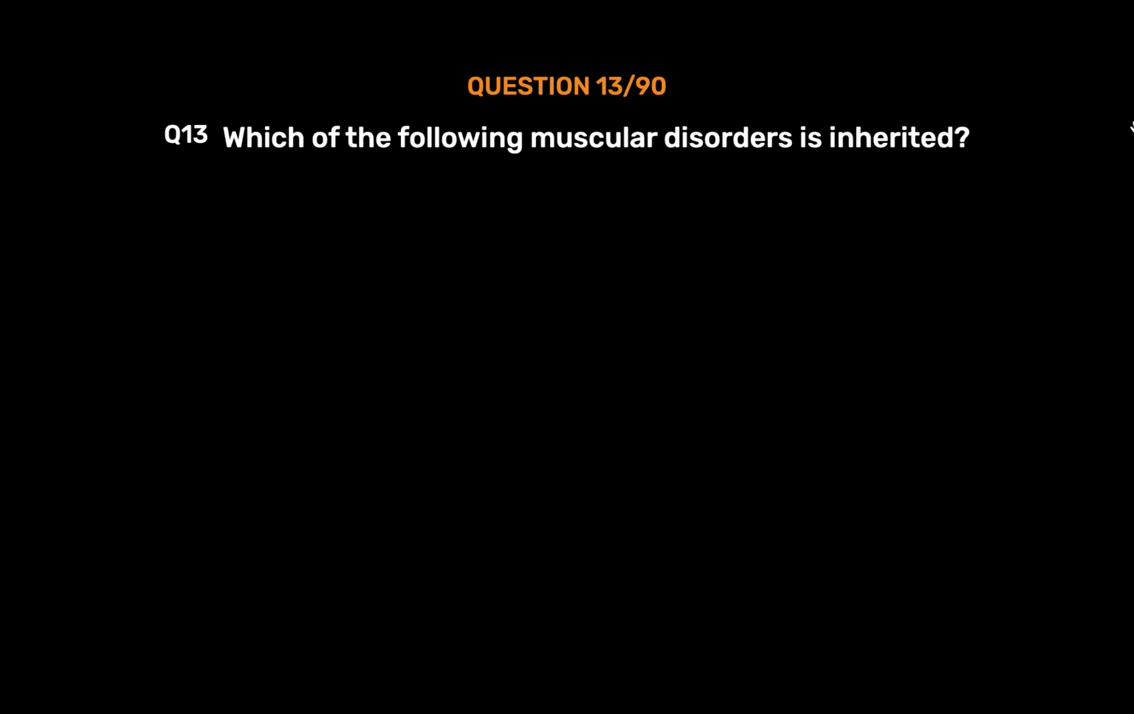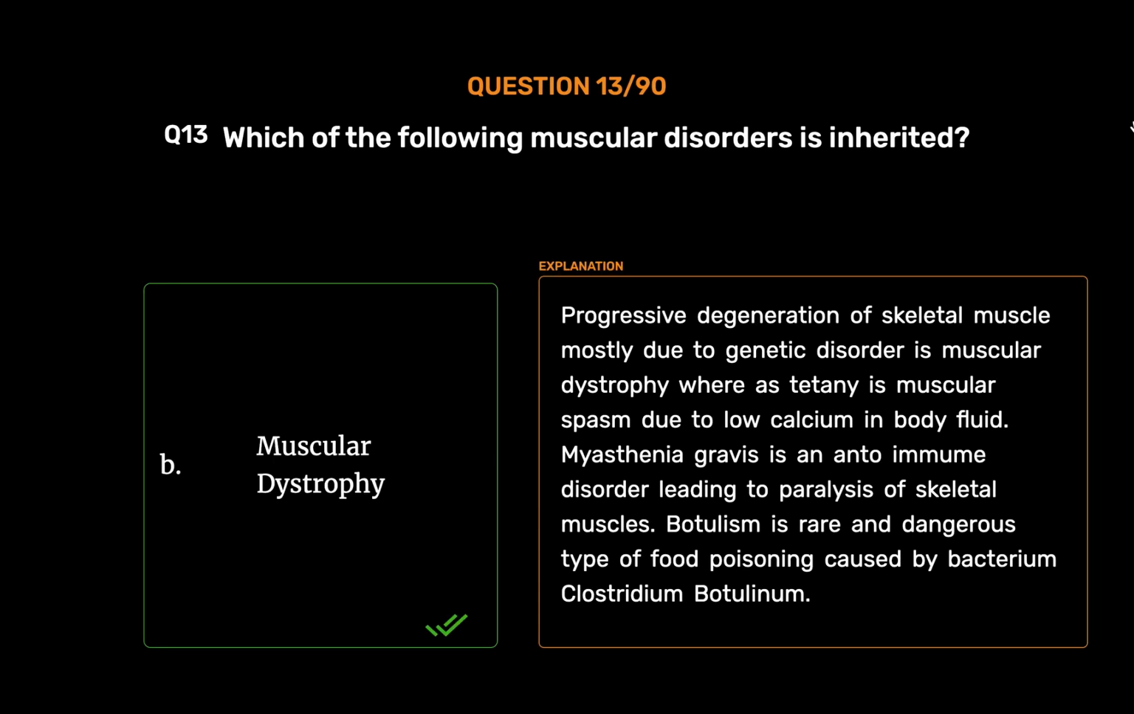Muscular dystrophy. Progressive degeneration of skeletal muscle mostly due to genetic disorder is muscular dystrophy, whereas tetany is muscular spasm due to low calcium in body fluid. Myasthenia gravis is an autoimmune disorder leading to paralysis of skeletal muscles. Botulism is rare and dangerous type of food poisoning caused by bacterium Clostridium botulinum.